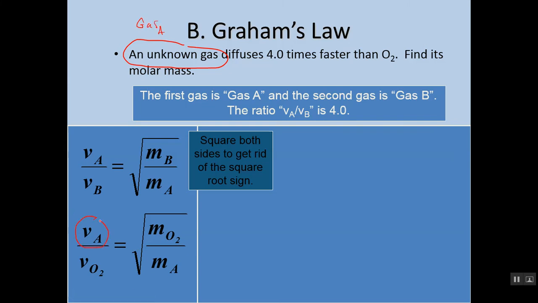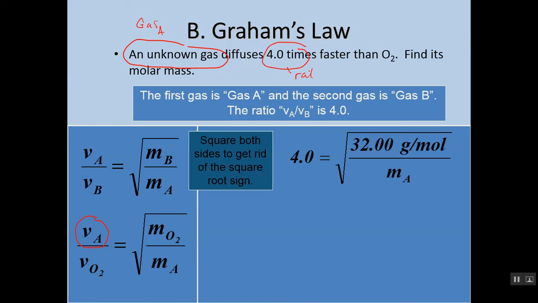Again, if we're trying to figure this out, we're going to want to start there, right? So we don't know that. We do know that we have the molar mass of oxygen. We don't know the molar mass of A. So let's just plug in what we know. This says that it travels 4 times faster than the other gas, which means this is really what we have, right? That 4 times is really just the rate of diffusion. By saying 4 times faster, we're really just saying the rate of diffusion. So that's why we could put that 4 there.